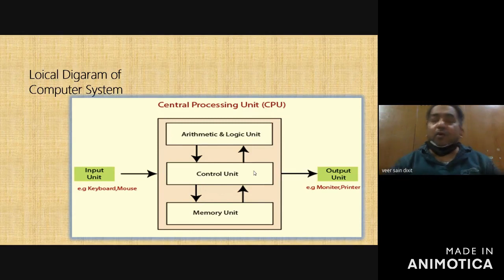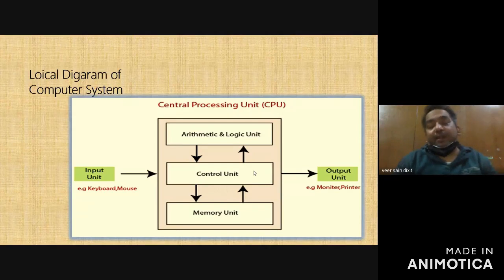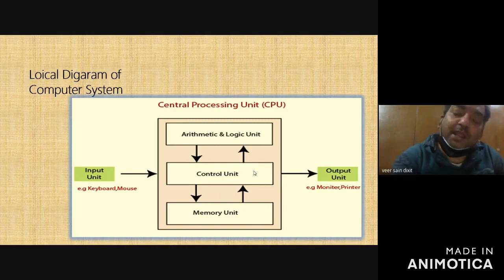From the control unit, the instruction is fetched, then data is fetched, then processed, so it was very time consuming. Then John von Neumann said that instructions and data both will be stored at one place in the memory. This concept is known as the stored program concept.